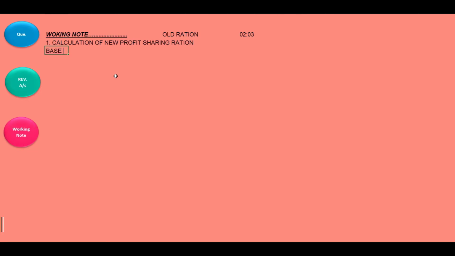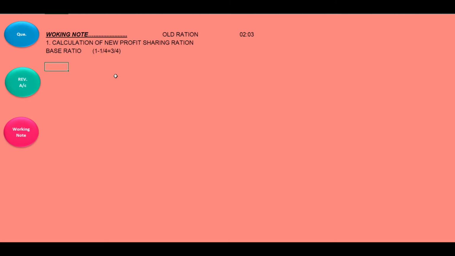So first we will be finding out the base ratio. Base ratio will be calculated on the basis of the new partner's share, that is 1 minus 1 upon 4. Now see students, here I am solving on computer, but if you solve on your own notebook, you will understand very well. You will be getting 3 upon 4 if you solve this.